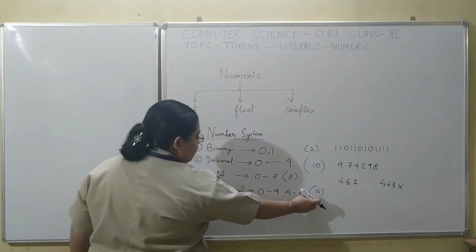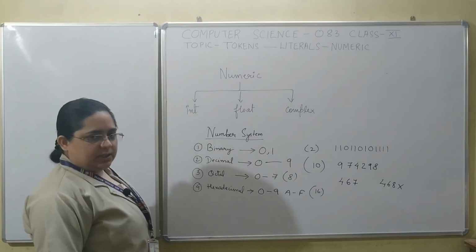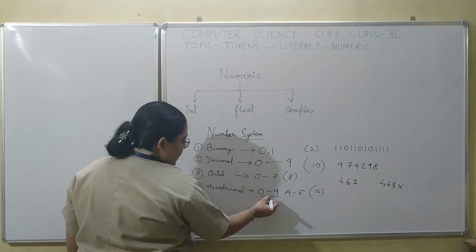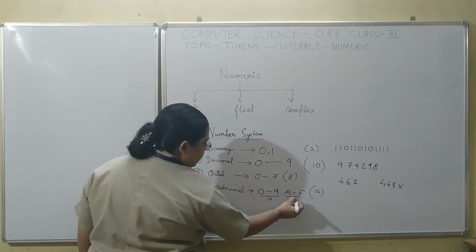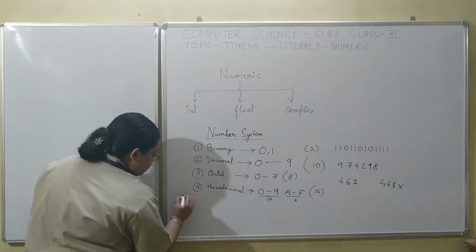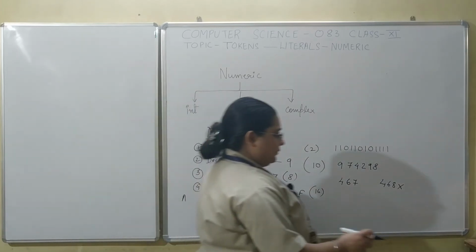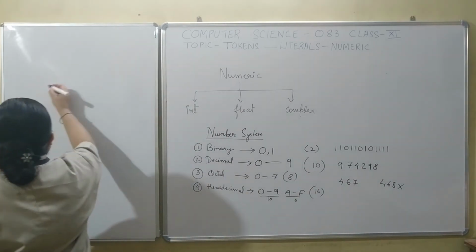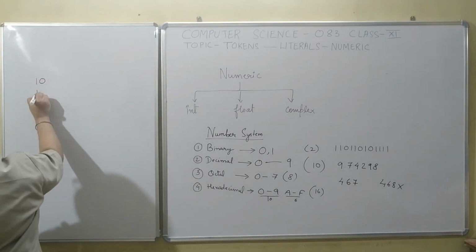Students, because hexadecimal numbers contain 16 digits, 10 digits we get from here and the rest 6 digits we get from here. Now you might be wondering what these are. After 9 we have these digits.